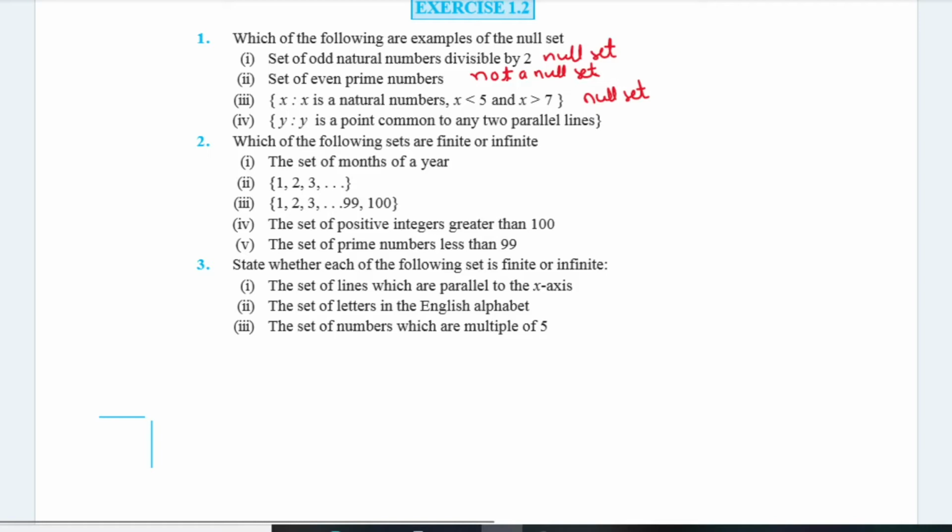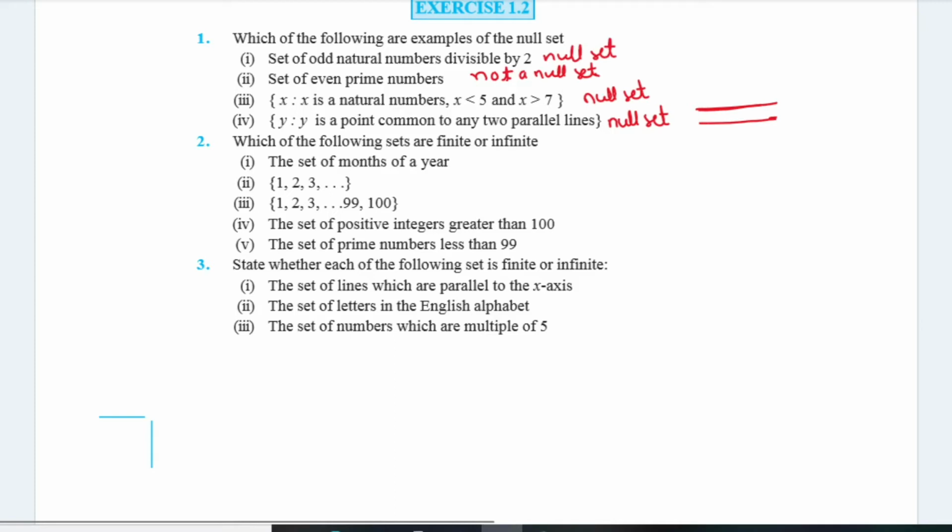Okay. Now the next one is y. y is a point common to any two parallel lines. This is also a null set. Why is this a null set? Because parallel lines never intersect each other. These two parallel lines do not intersect each other anywhere, so that's why you will not get any common point on these parallel lines. That's why this set is a null set.